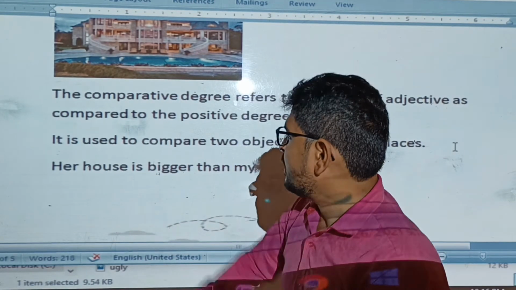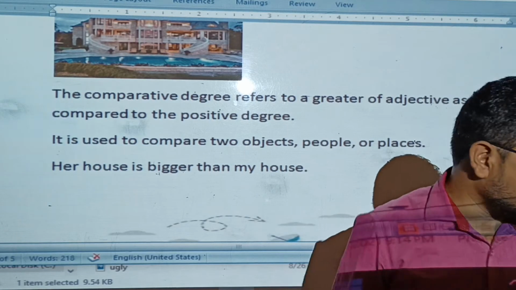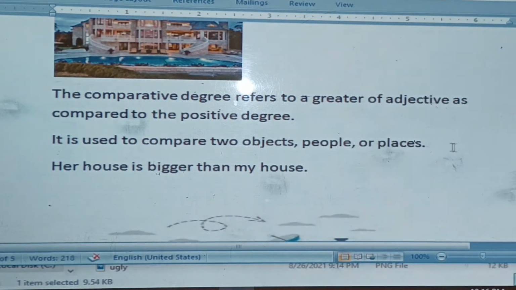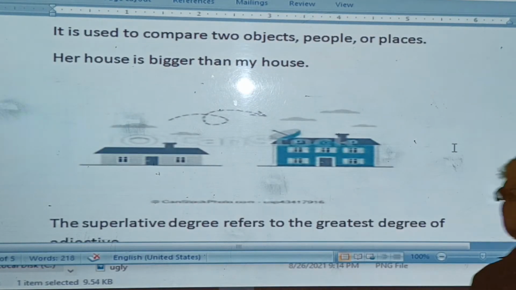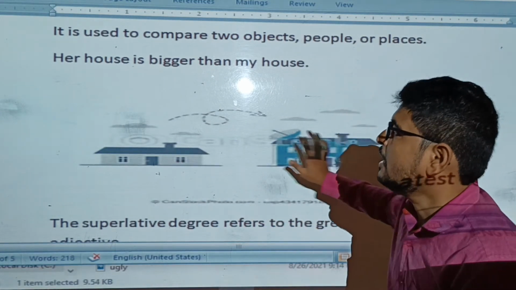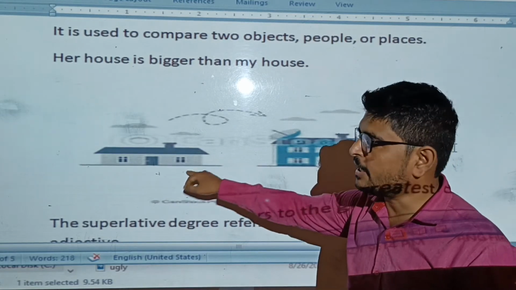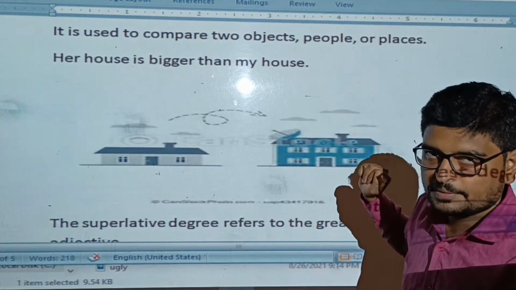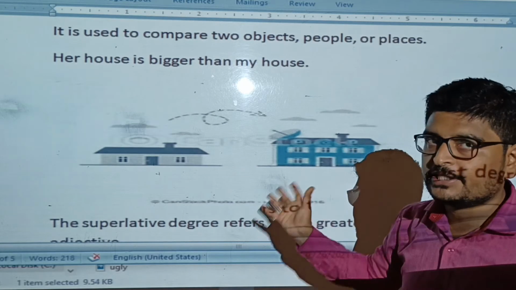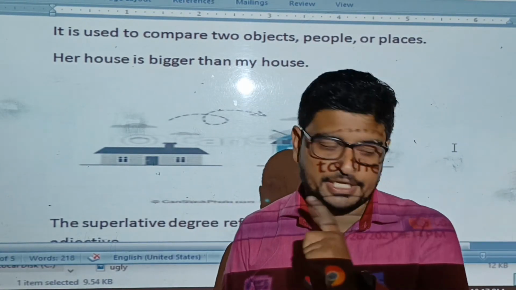For example, her house is bigger than my house. In this sentence we have to compare one thing with another. This is my house and that is her house. So we have to compare one thing with another. Okay, it is a comparative degree.